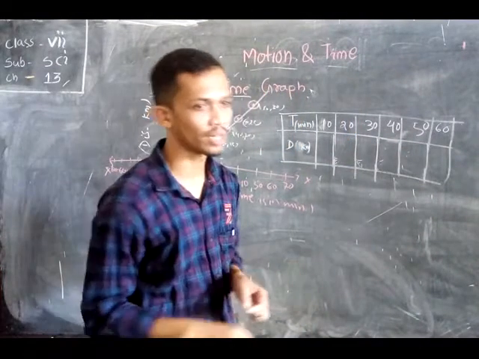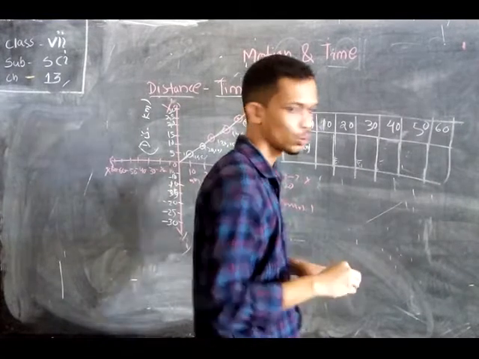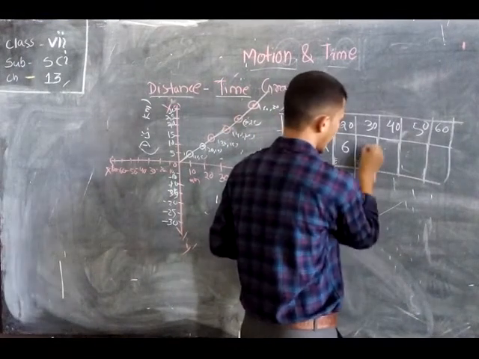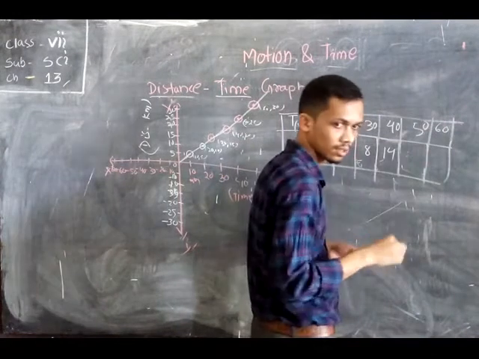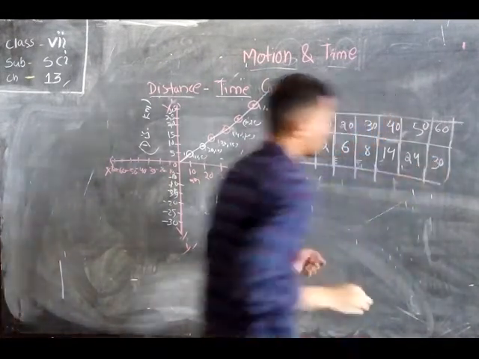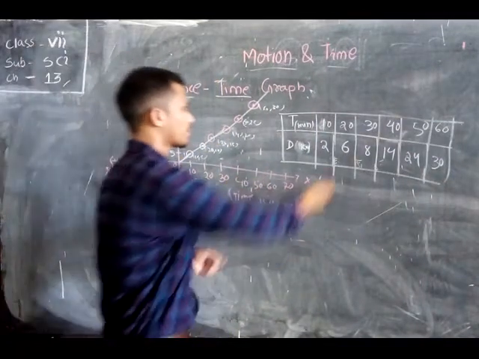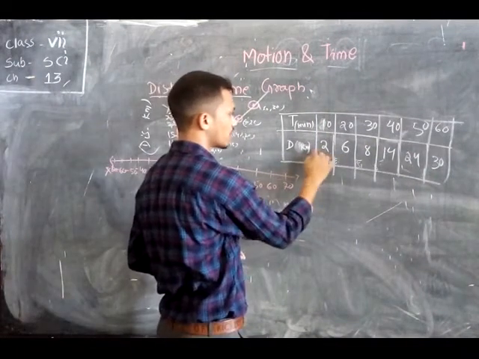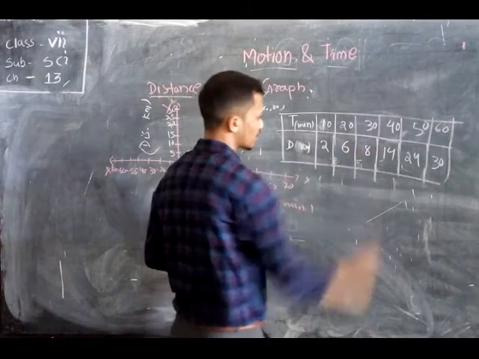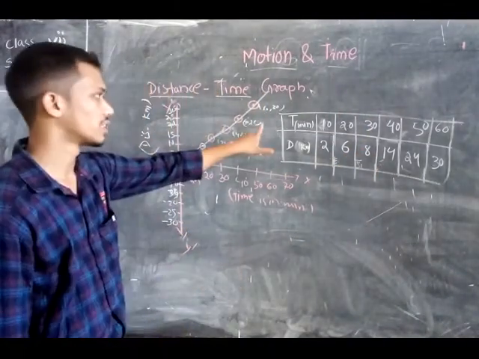In 10 minutes the body may cover 2 kilometers, then 6 kilometers, then 8, then 14, then 24 and 30. So after 10 minutes the body moves 2 kilometers, after 20 minutes it moves 6 kilometers, after 30 minutes it moves 8 kilometers. In this way the table represents the data.